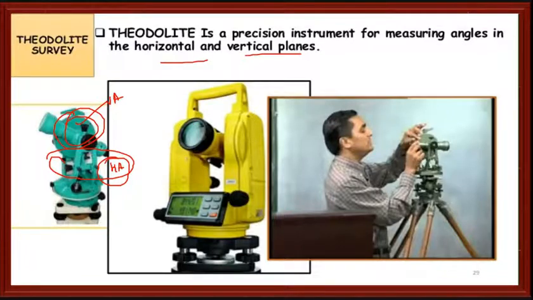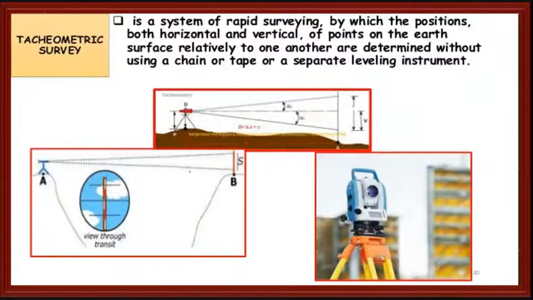This is the telescope, and this one is the electronic theodolite, where you can measure with a least count of 1 second. Tacheometric surveying is a system of rapid surveying by which the position, both horizontal and vertical, of points on the Earth's surface relative to one another are determined without using chain and tape. Initially I have said that.